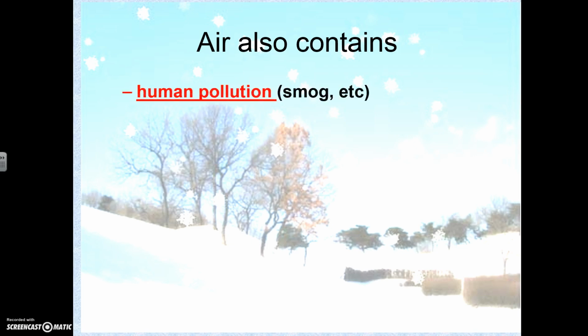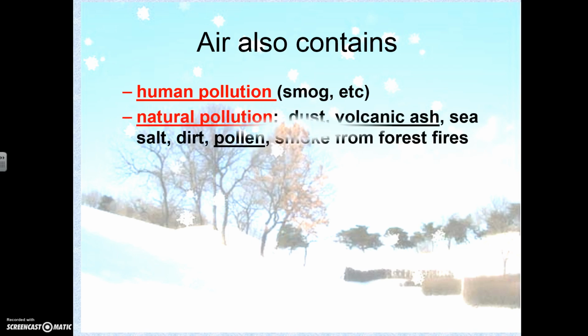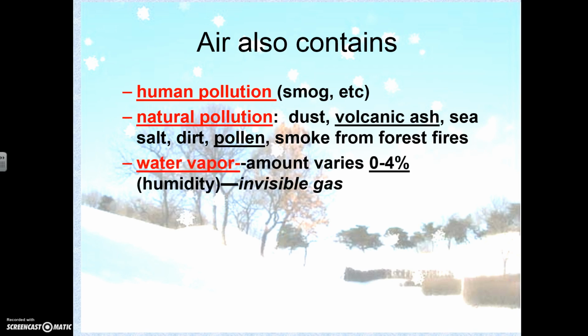Air also contains a couple other things that are not so good for us, so you should be at the top right-hand column of your notes at this time. Human pollution is also in the air. Natural pollution is also in the air, and this includes dust, volcanic ash, sea salt, dirt, pollen, and smoke from forest fires, yes, still in the air.